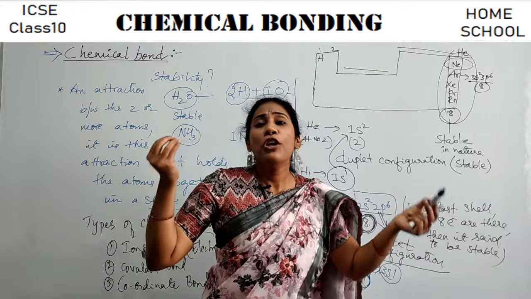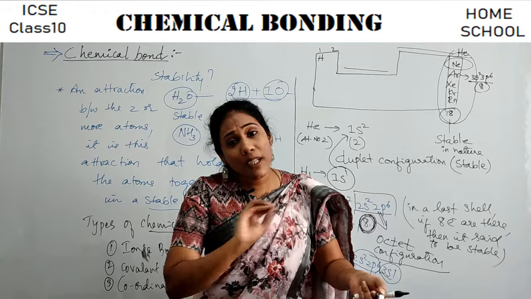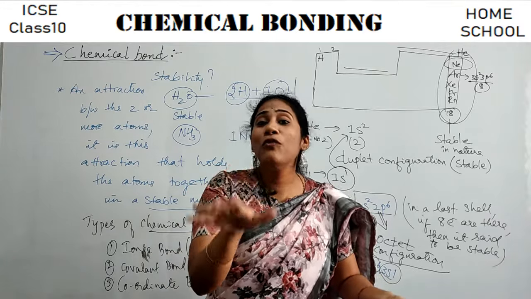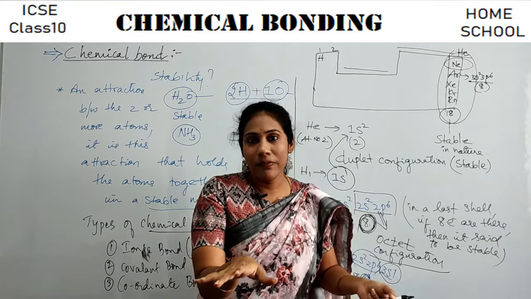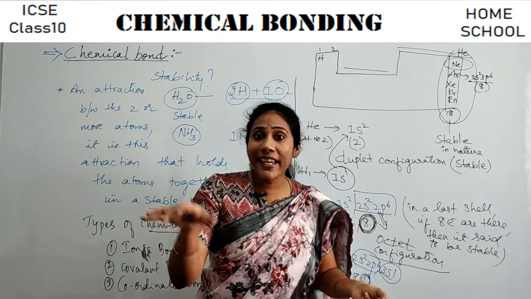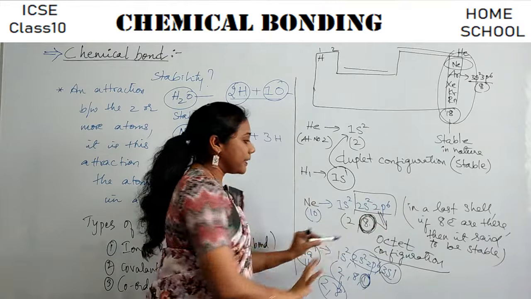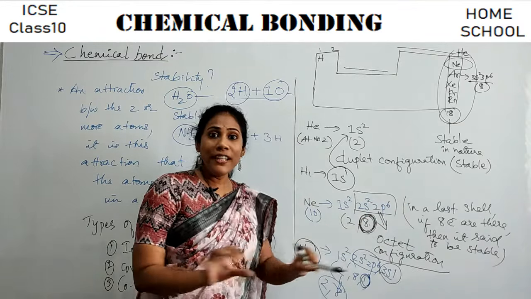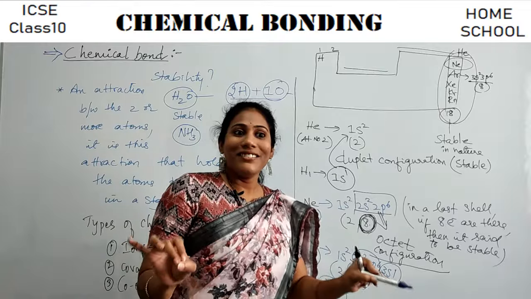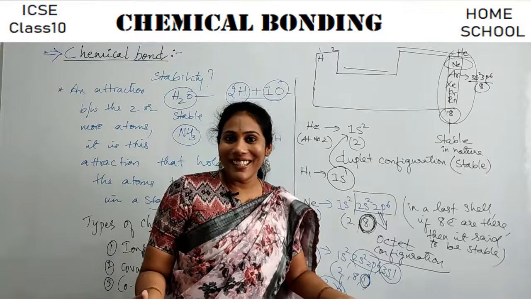They don't want to lose, gain or share electrons. Actually, if they lose, gain or share electrons, their stability will get disturbed, isn't it? So no one will like to disturb their own stability, right?